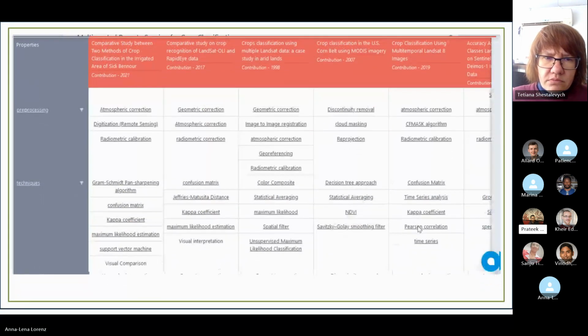Next animation, please. So here you can see different pre-processing techniques. This is very, very crucial because most of the new students and scholars don't know about these pre-processing steps, and if you don't know any of them, then you can't get very good or accurate results. So you can see that I have written atmospheric correction in every column. When you see their definition, most of them are